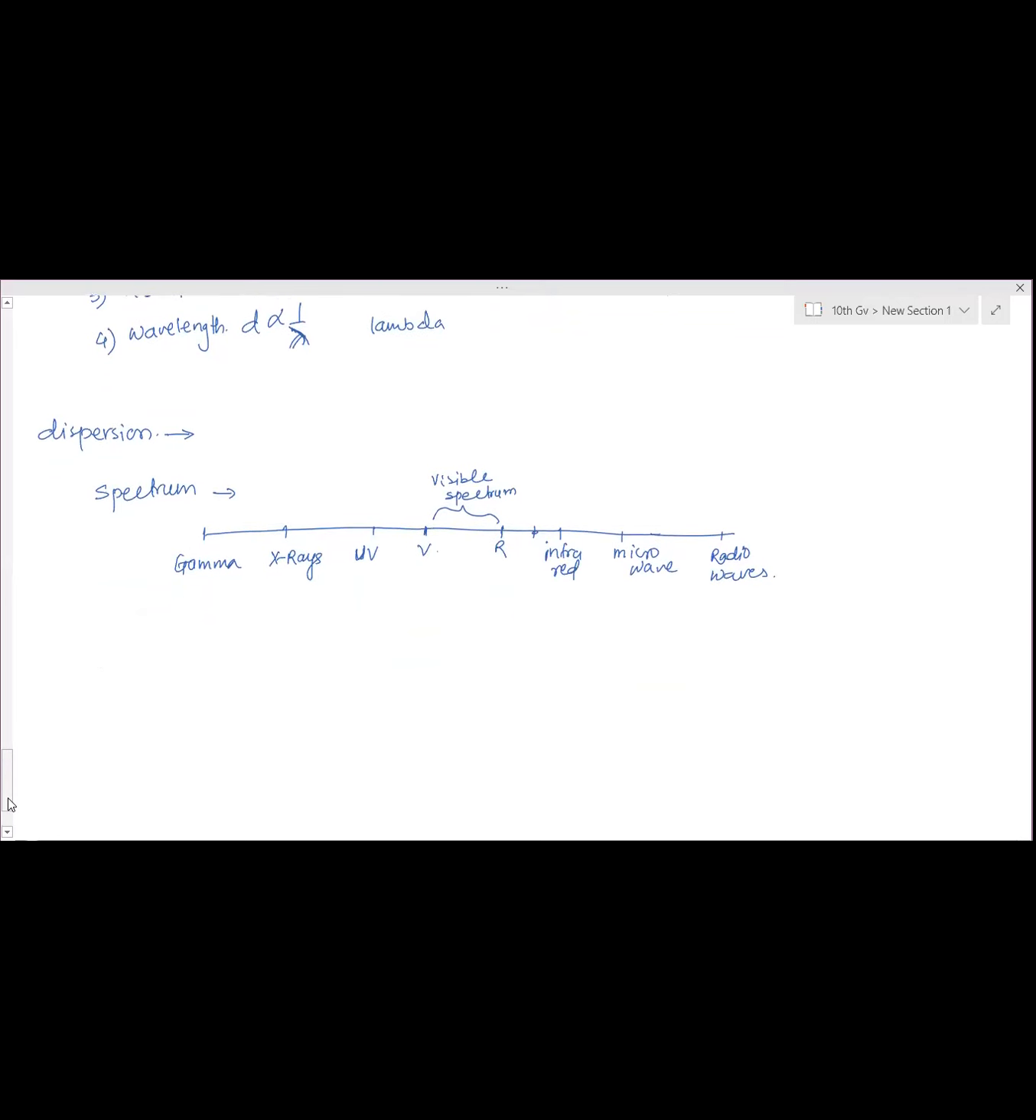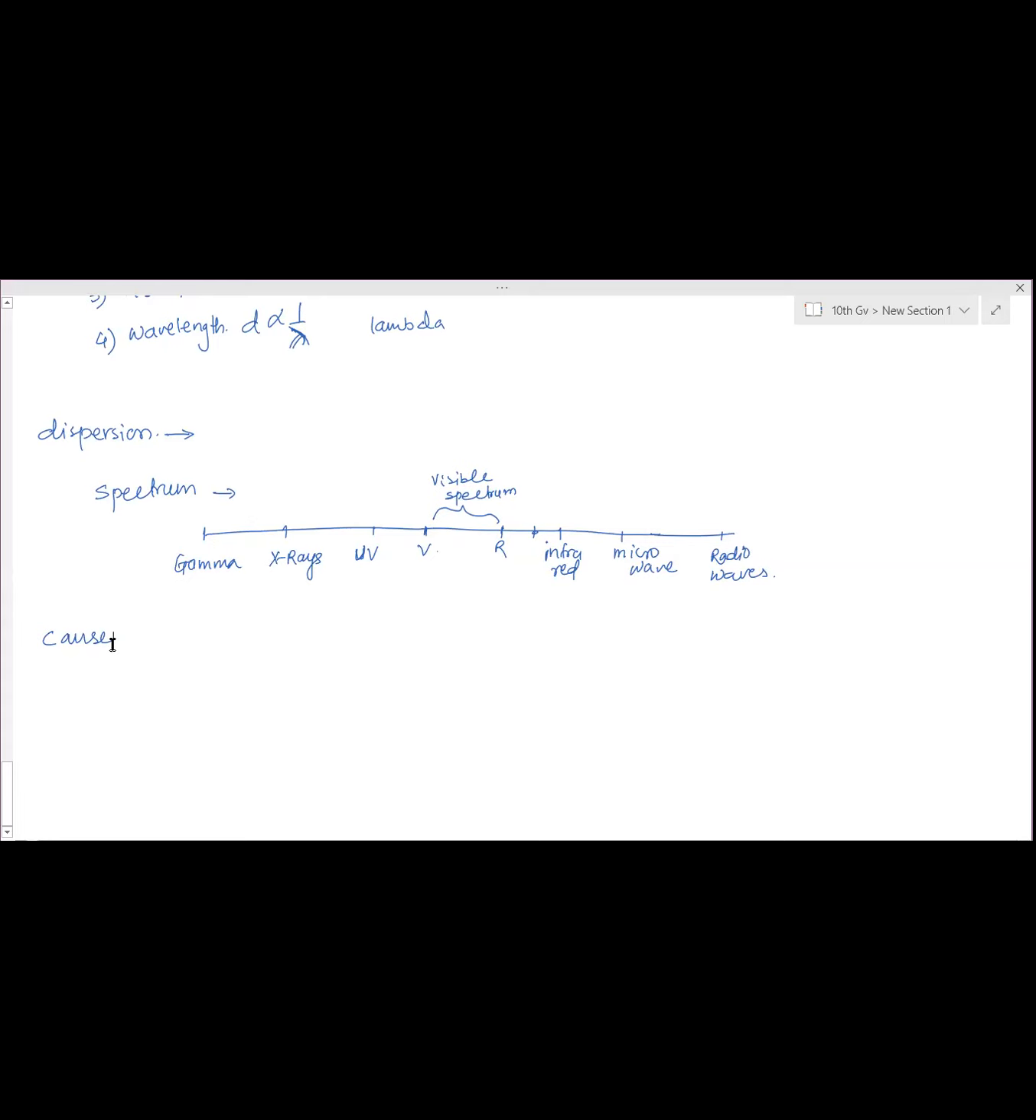Okay, causes of dispersion. Ma'am, how do you then define spectrum? Right now it is only the visible spectrum. The electromagnetic spectrum is the band of different waves, different frequencies, present in the electromagnetic wave. Light is an electromagnetic wave, and it consists of all these rays along with it.